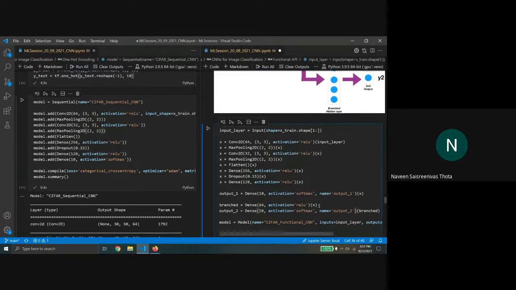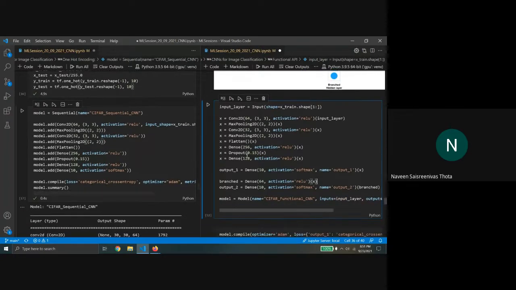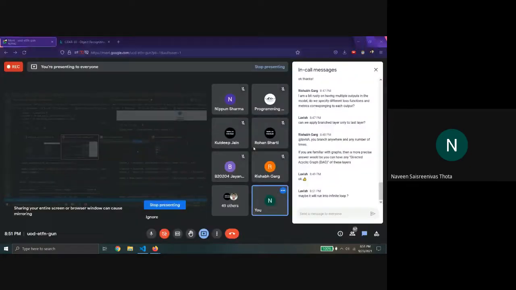So did everyone get the structure of the net we are trying to create here? Any doubts in that?